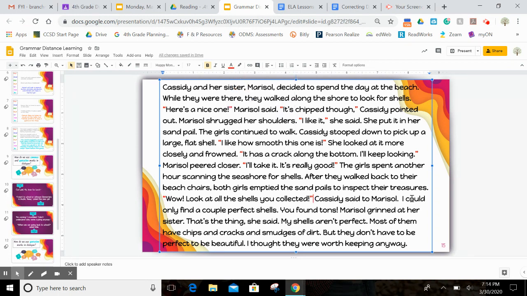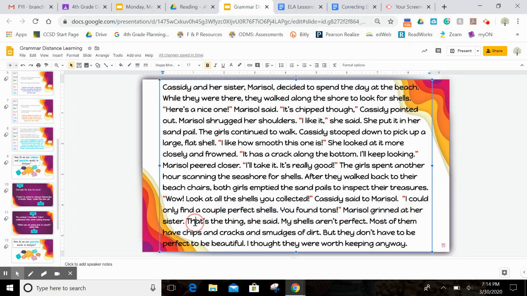Cassidy said to Marisol, I could only find a couple of perfect shells. You found tons. Marisol grinned at her sister. All right, so she said, I could only find a couple of perfect shells. You found tons. So here's another example where there's two sentences inside of one set of quotation marks. Let's continue. Marisol grinned at her sister.